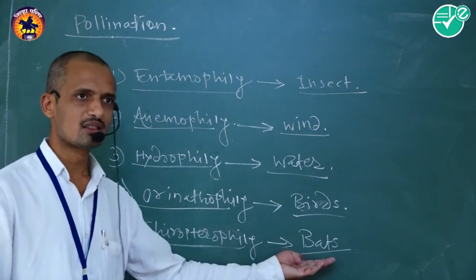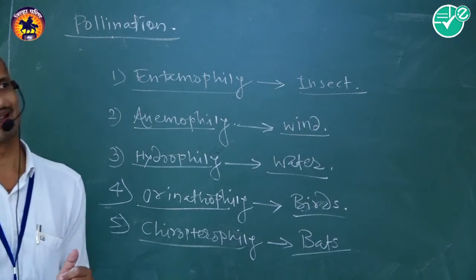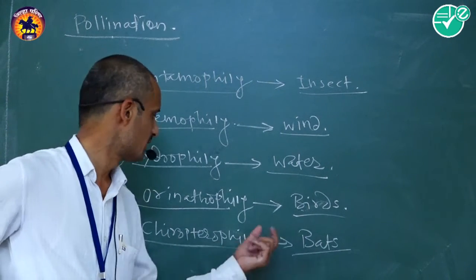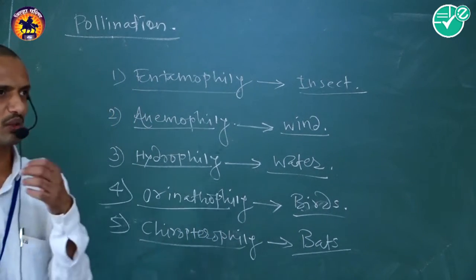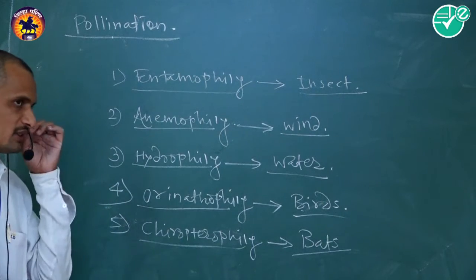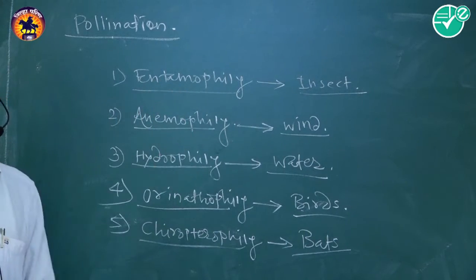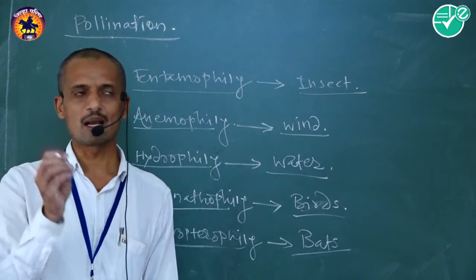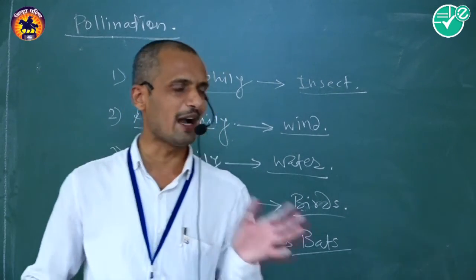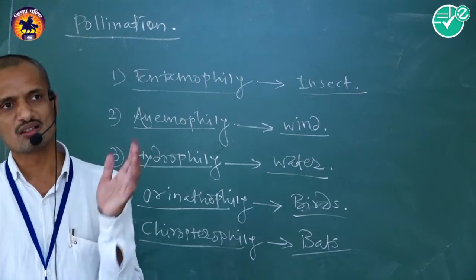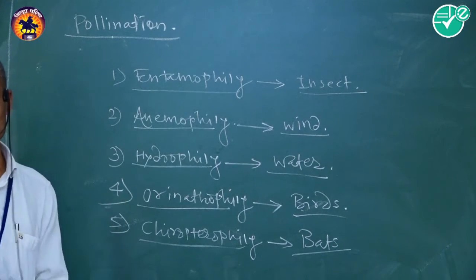Then bat, this biotic pollinating agent, transports pollen grain from anther to the respective stigma, and that is called chiropteriophilous pollination, and the phenomenon is known as chiropteriophily. There are these types of pollination on the basis of which pollinating agent, either biotic or abiotic, is necessary to transport the pollen grain.